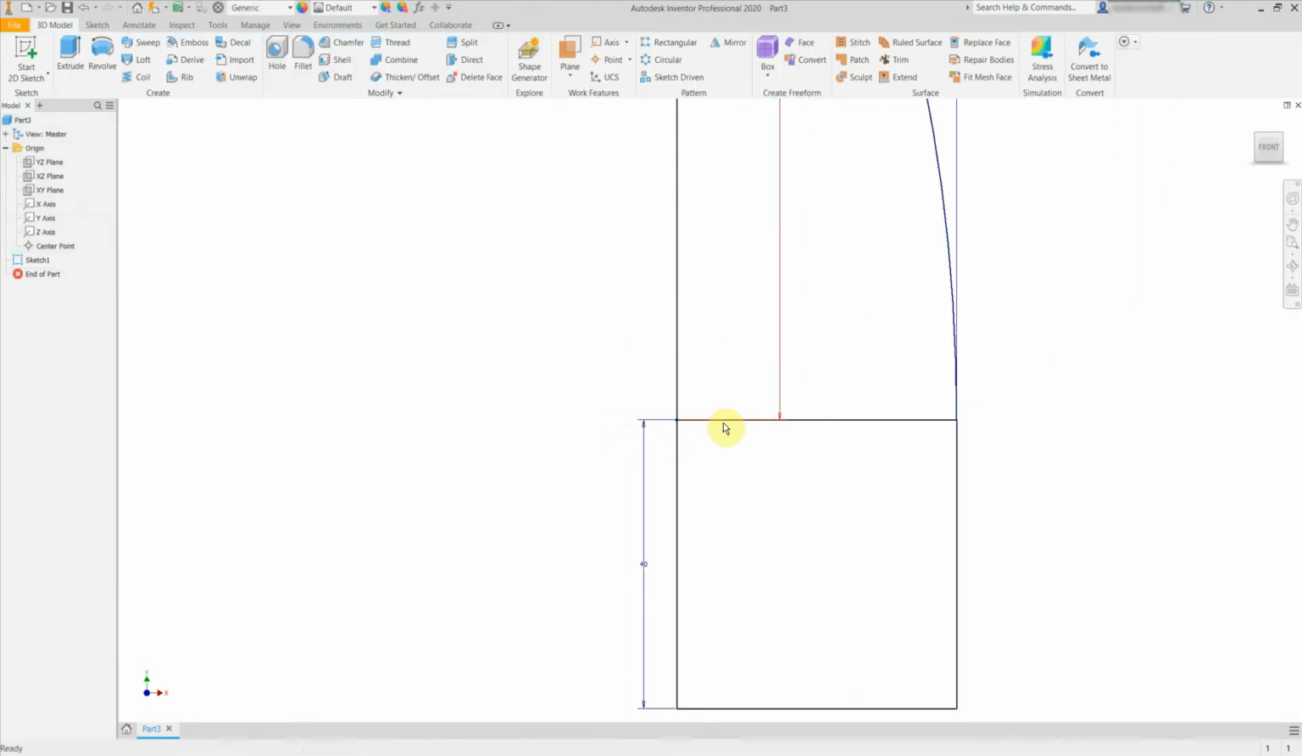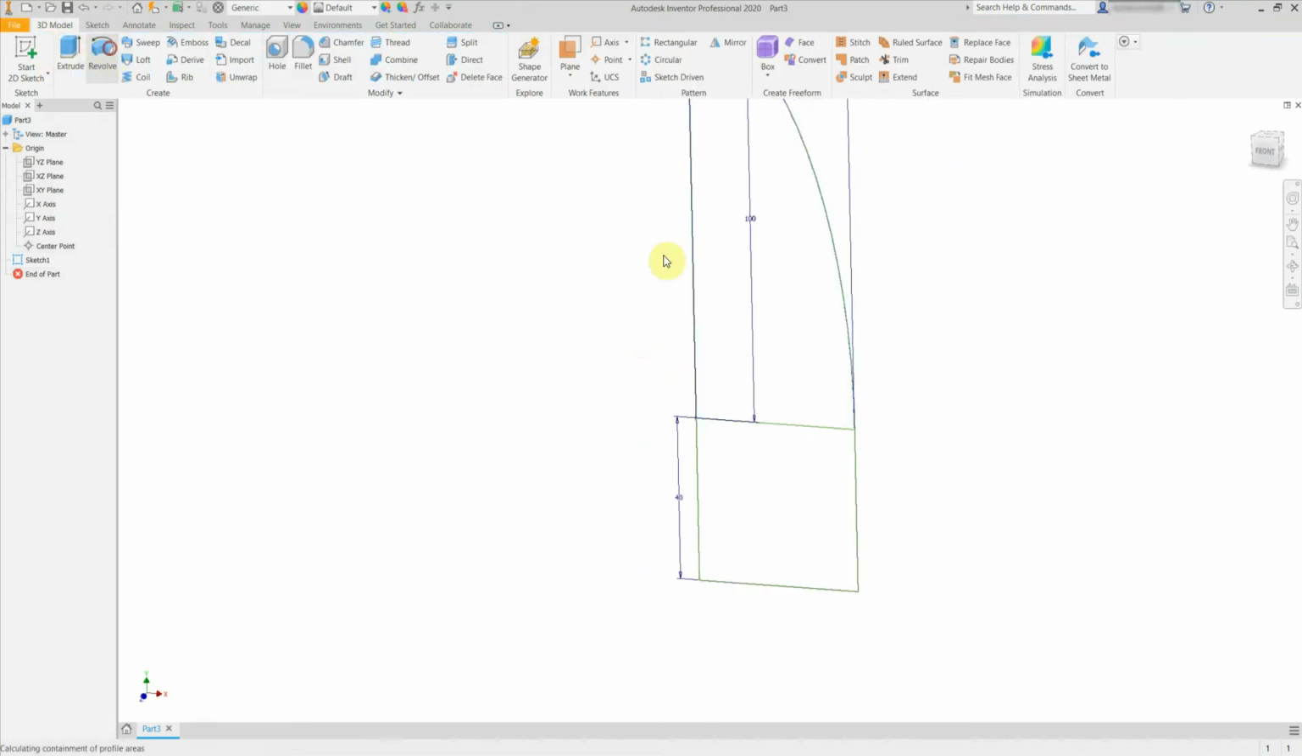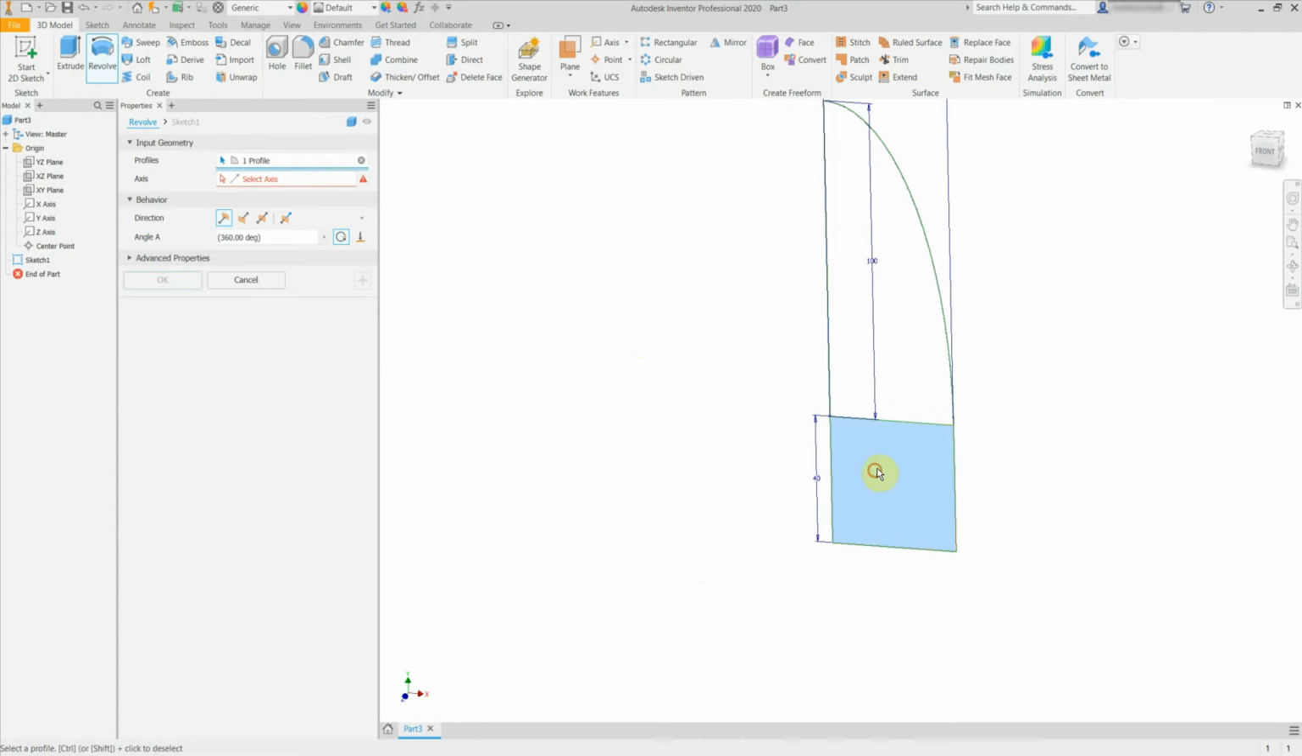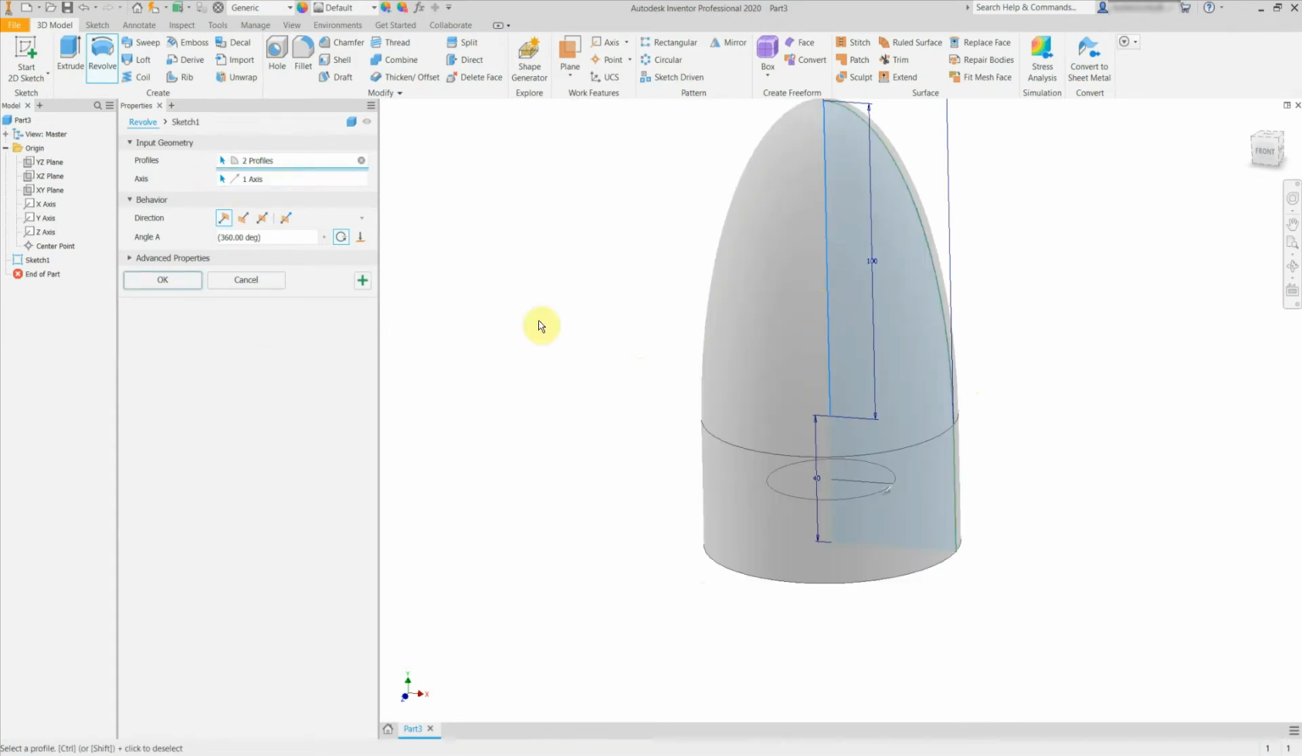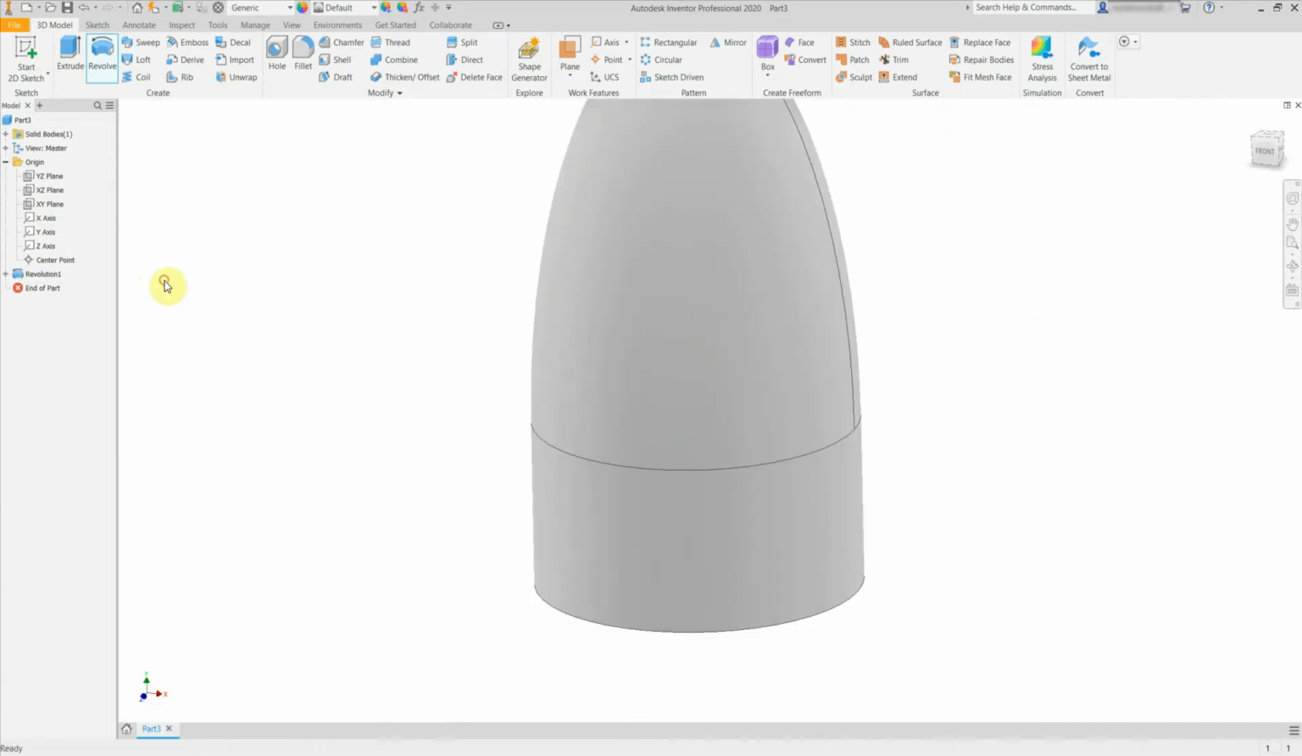Finish this sketch and revolve both the profiles, making sure to select the center axis. Select OK.